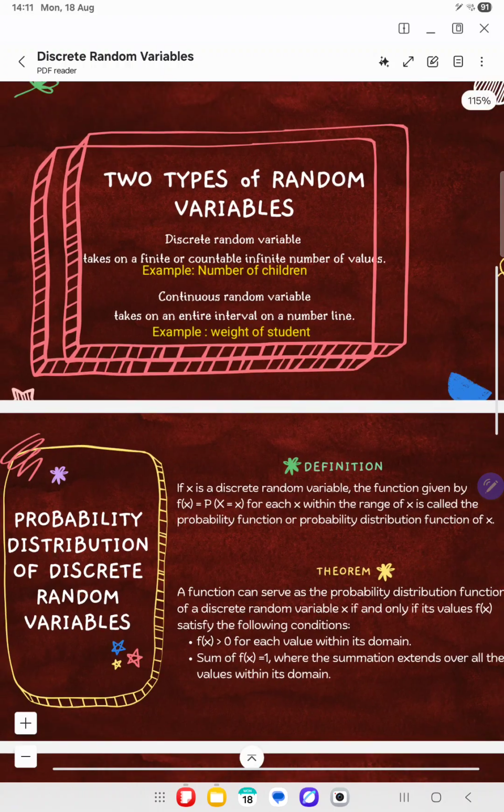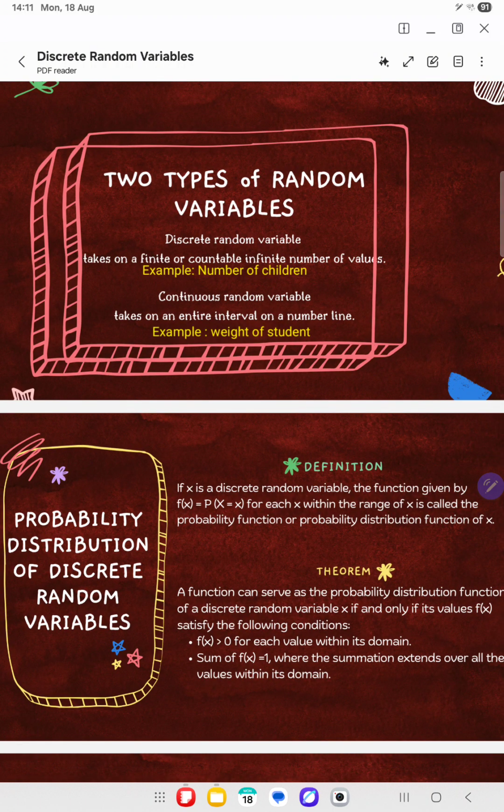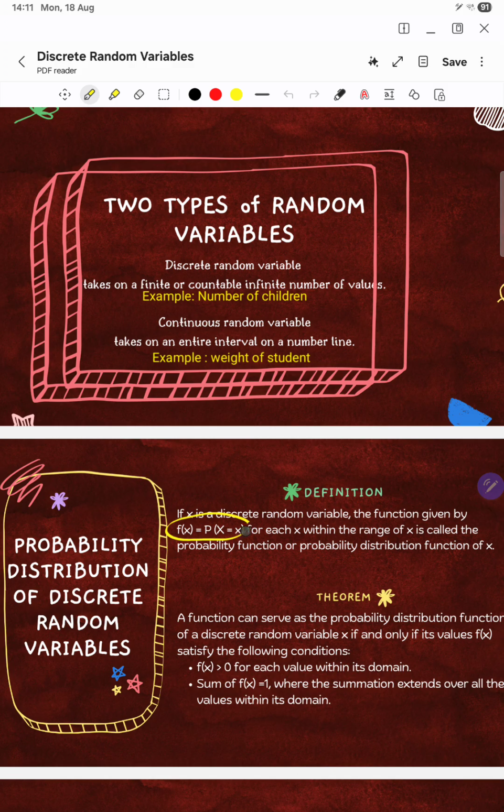Okay, and next we are going to look at the probability distribution of a discrete random variable. For a discrete random variable, we define f(x) equal to the probability that capital X is equal to small x. For the probability distribution to be valid, two rules must be satisfied. The first one, all the probability values must be greater than or equal to 0, and the summation of all the probability values must be 1.